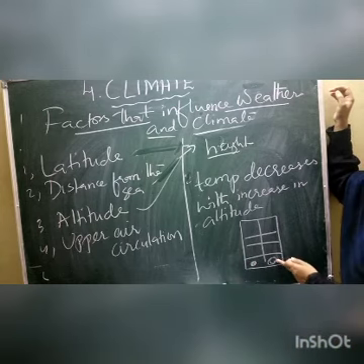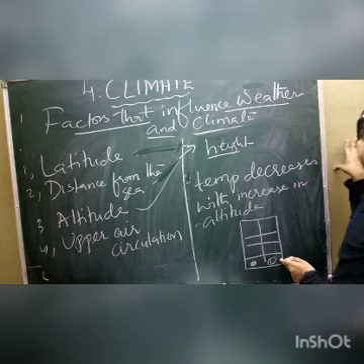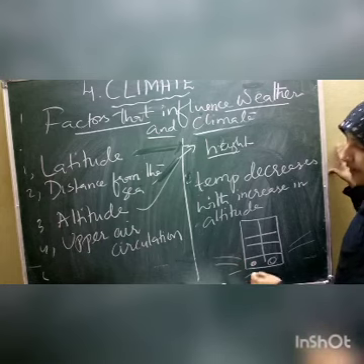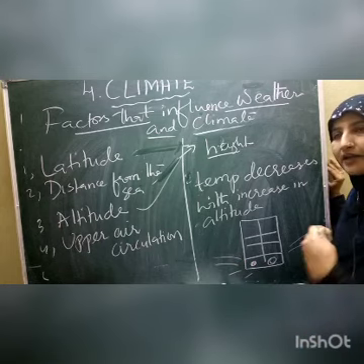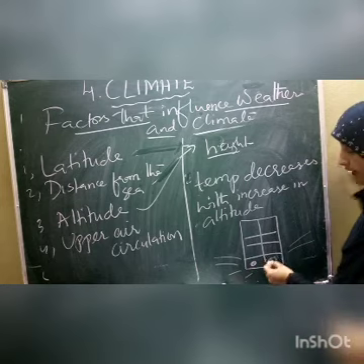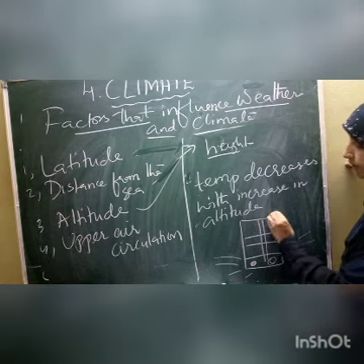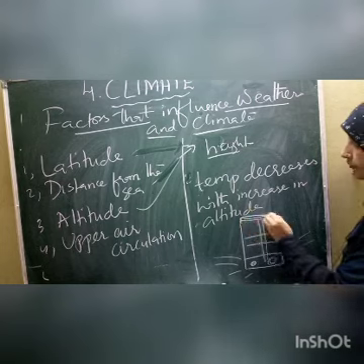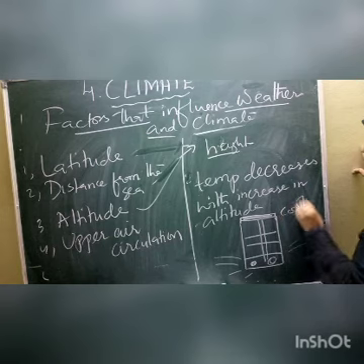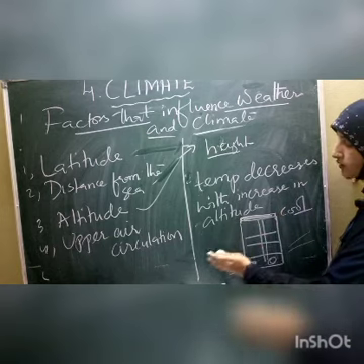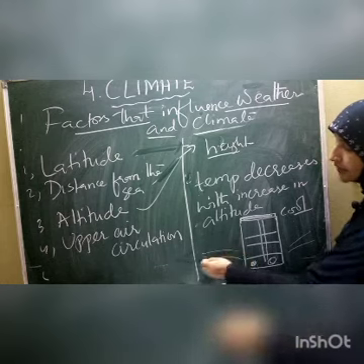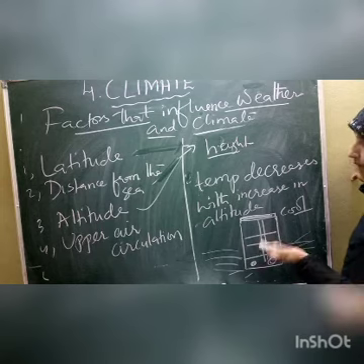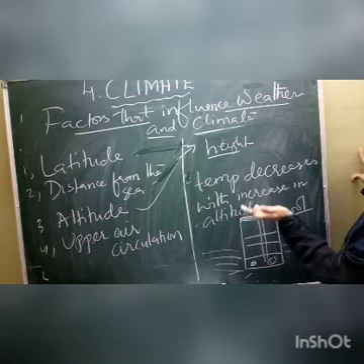On the ground floor, you can observe that the temperature is very high because all the polluted things come towards this side, and there is no way for them to exit. But when you move to the top floor, we can observe that very cool winds blow. Why? Because this area is free from pollution, dust and all those things. But as we move up, the wind becomes cooler and cooler.